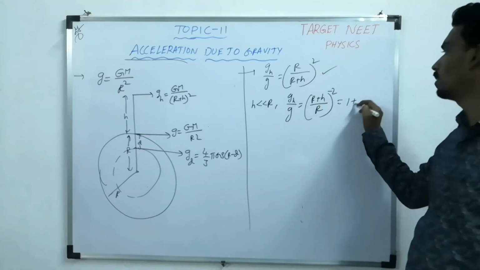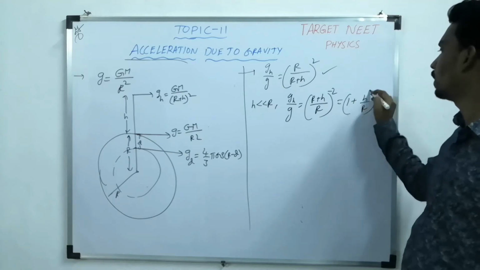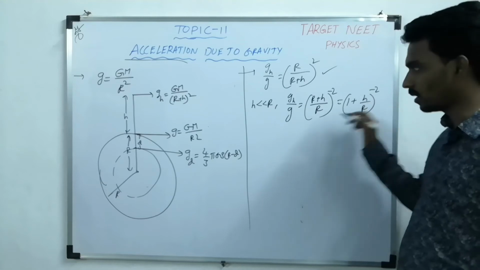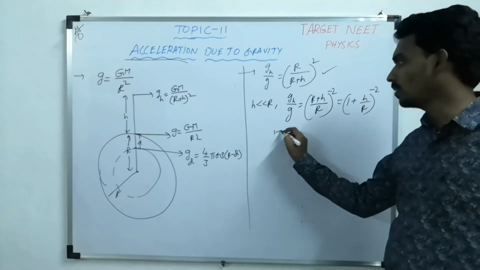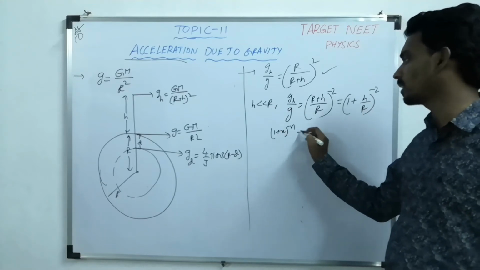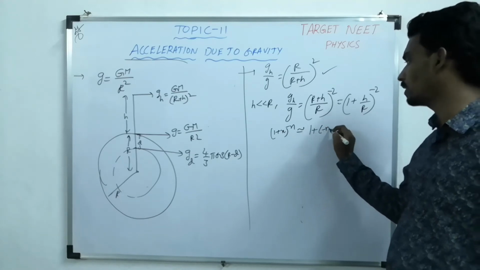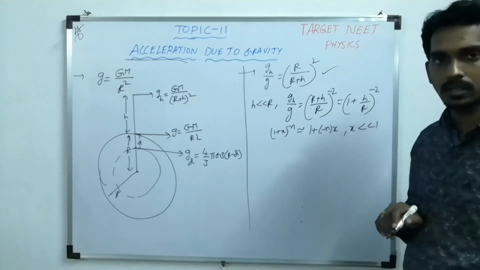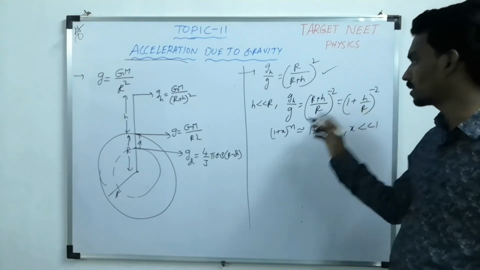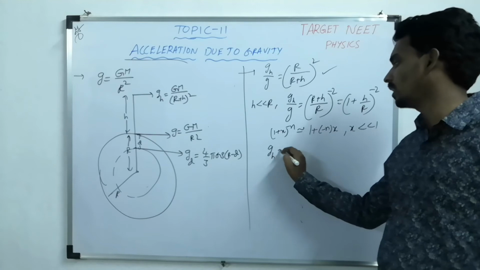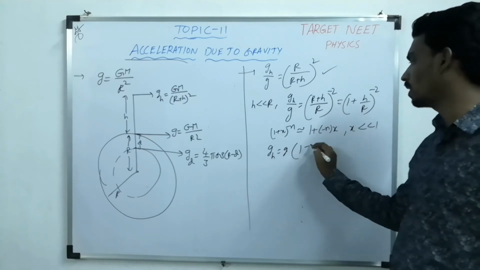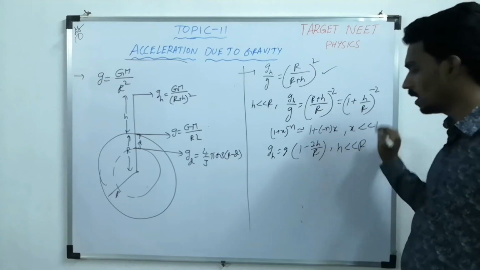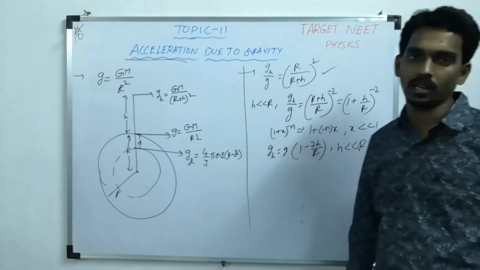Then this will become (1 plus h by R) whole power minus 2. But this is very much less than 1. So (1 plus x) whole power minus n is approximately equal to 1 minus n into x, if x is very much less than 1. Applying the same binomial approximation here, g_h equals g into (1 minus 2h by R) under the condition h less than R.